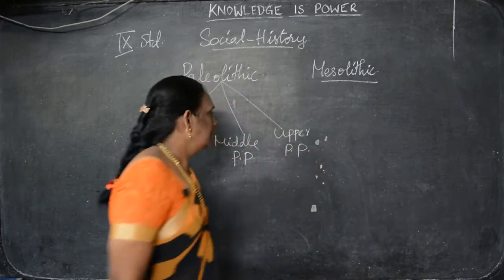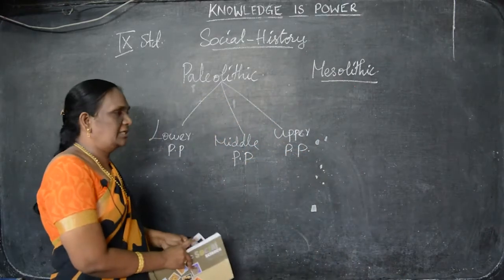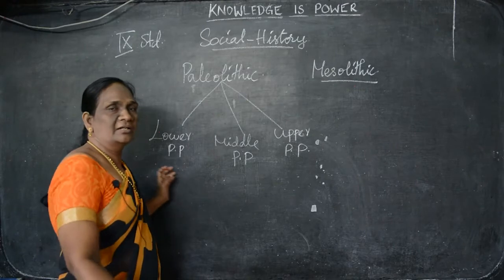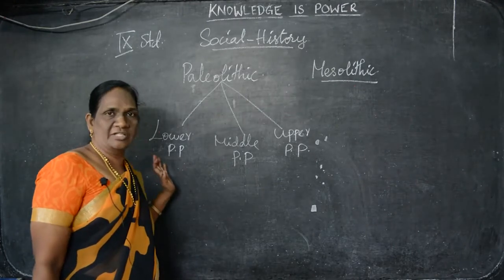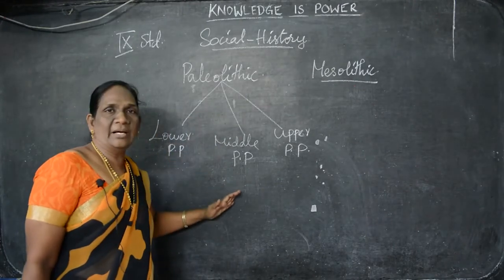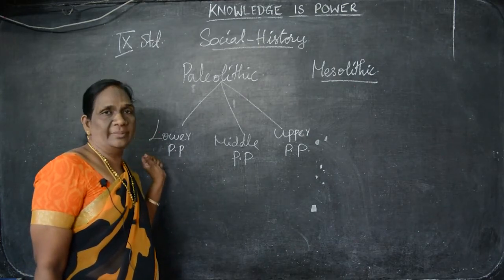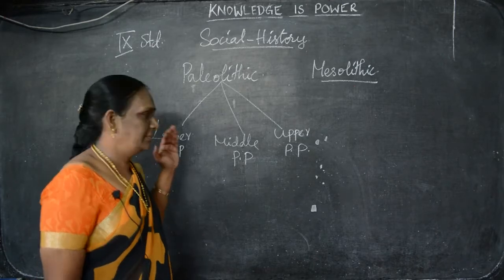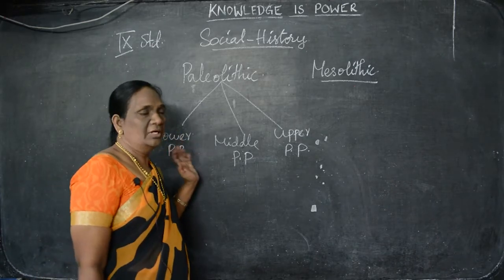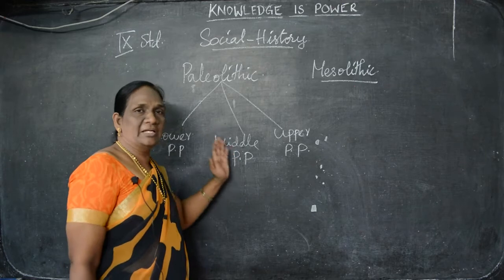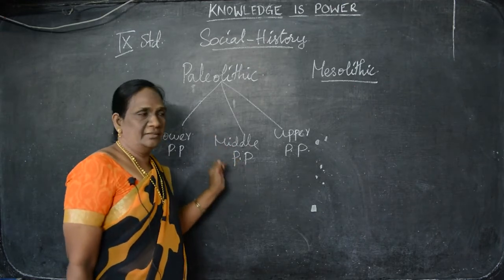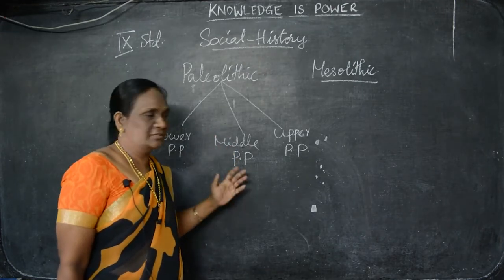In the lower Paleolithic period, the people we see are Homo erectus. In the lower Paleolithic period, the people were like apes. They belong to the humans, they belong to the ape. Then in the middle Paleolithic period, they somewhat grew up and they started to use their hands, that we saw.